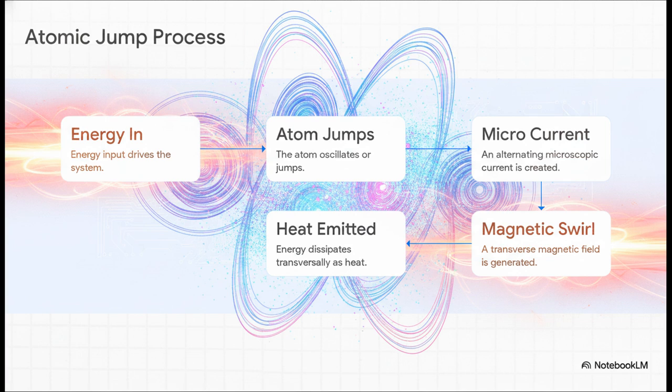First, energy is absorbed. Second, the atom jumps or oscillates. Third, that motion creates an alternating microscopic current. Fourth, thanks to the Ampere-Maxwell law, a transverse magnetic field is generated. And finally, step 5, that energy dissipates transversely. And that's exactly what we feel and measure as heat.